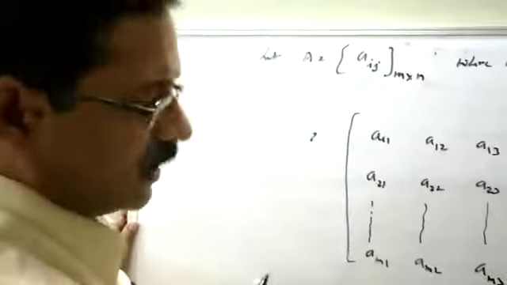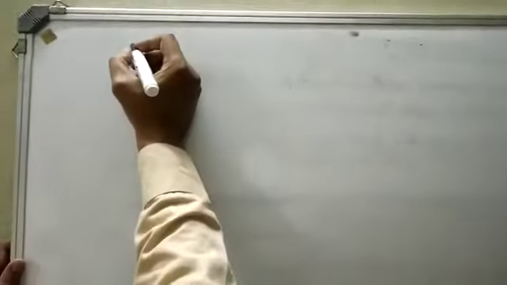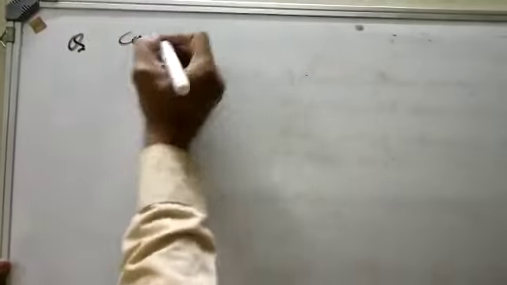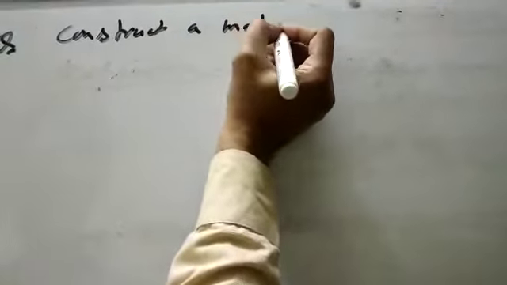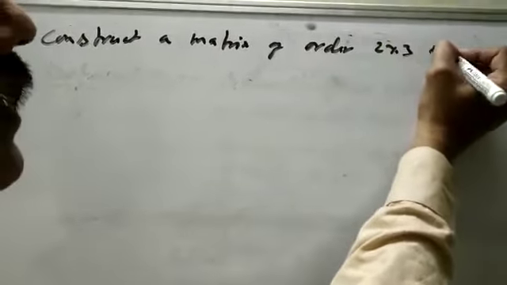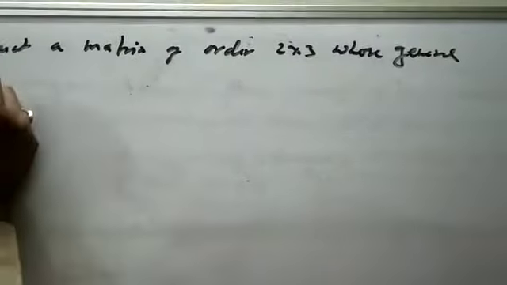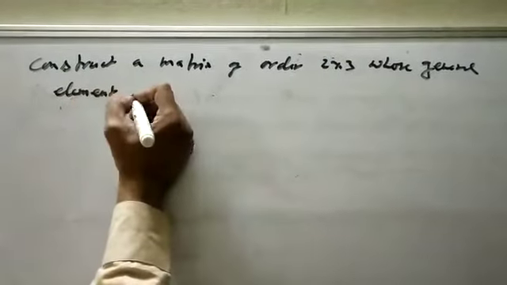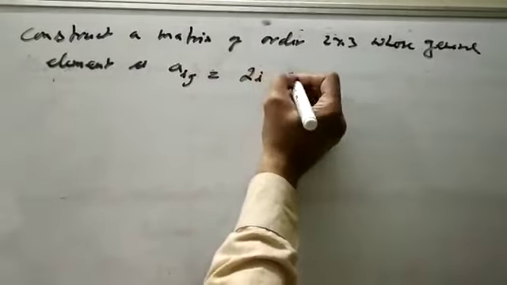Now take questions on it. Construct a matrix, a simple example: construct a matrix of order 2 cross 3 whose general element is Aij equal to 2i plus j.